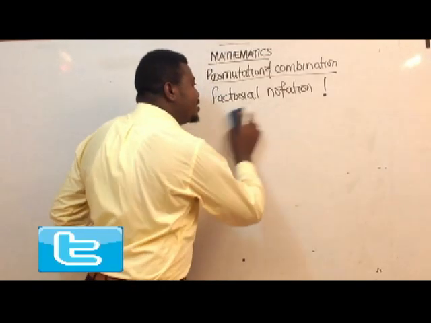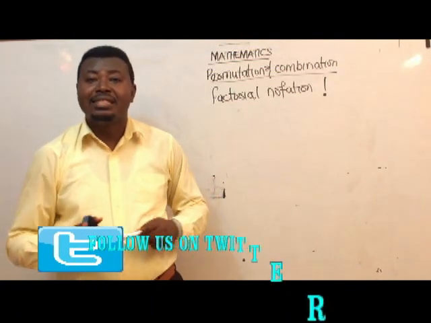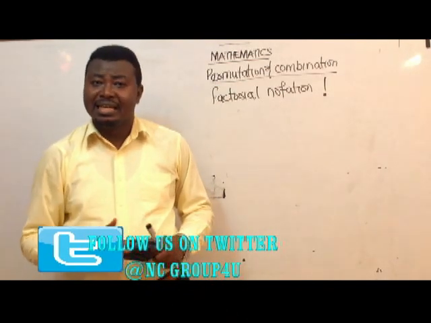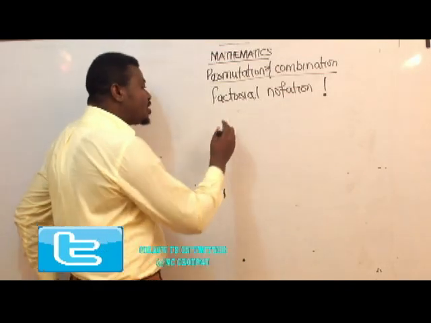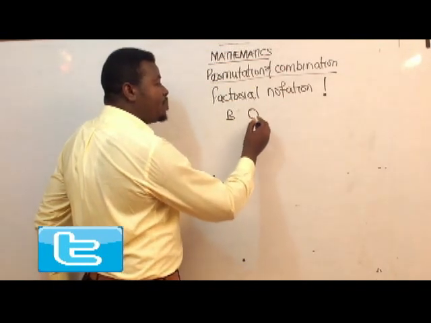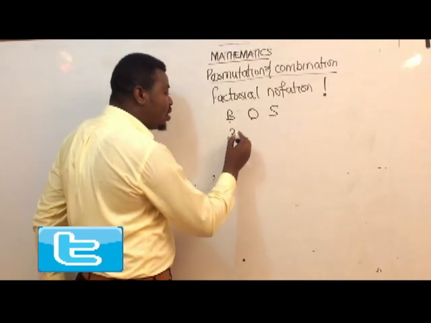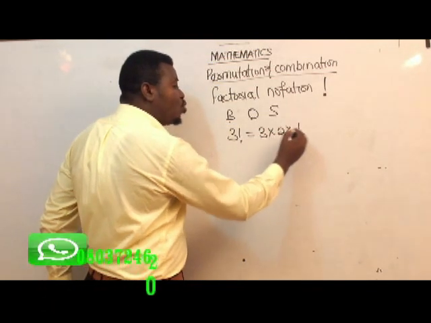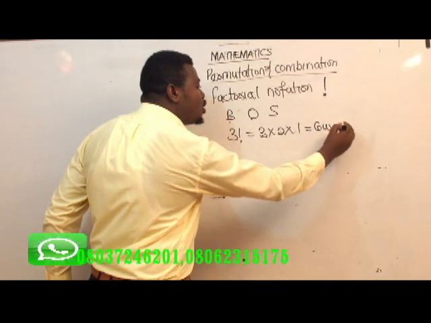Now, let's look at some questions. The first question I have: in how many ways can the president, the vice president, and the senate president arrange themselves to take a photograph? In this question, I have the president, I have the vice president, which is Osinbajo, and I have Saraki. How many people do I have here? I have 3, which is the same thing as 3 factorial. 3 factorial will be equal to 3 times 2 times 1. 3 times 2 will give me 6. 6 times 1 will give me 6 ways. So they can take pictures in 6 ways.